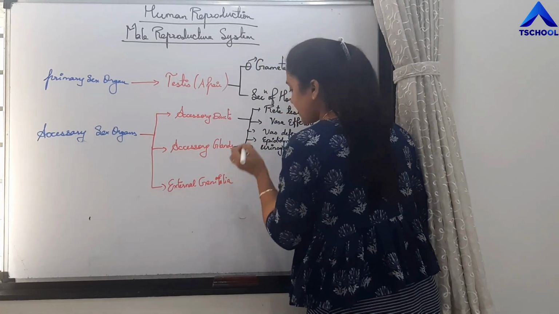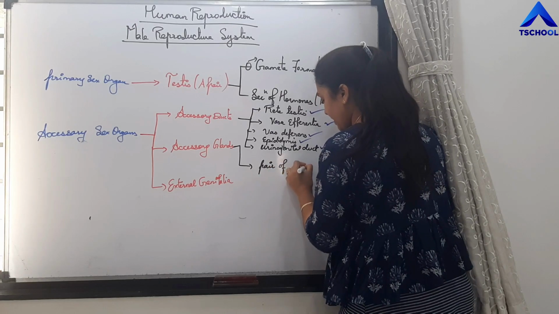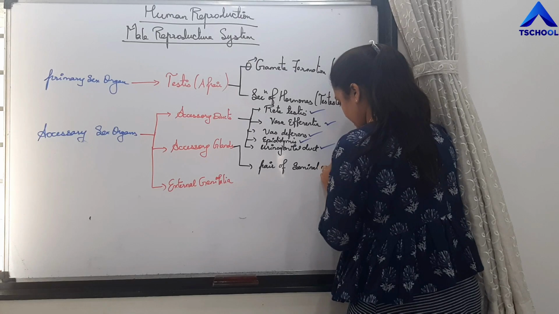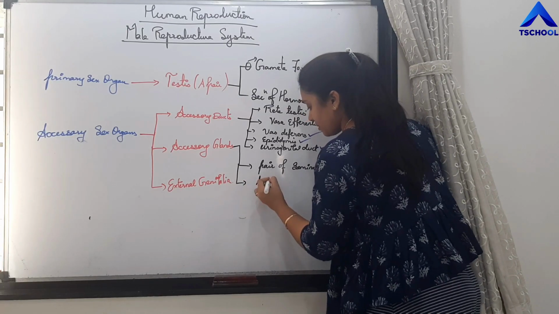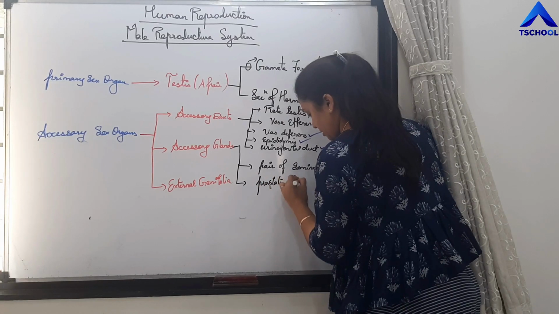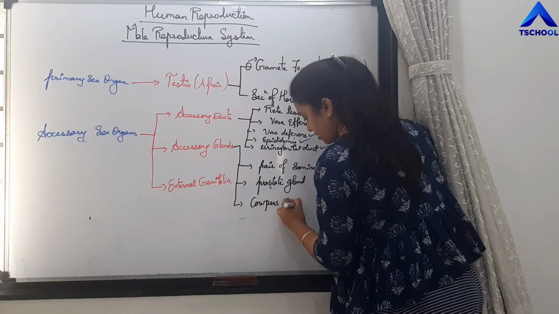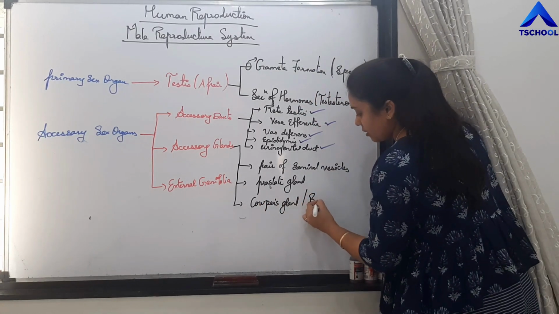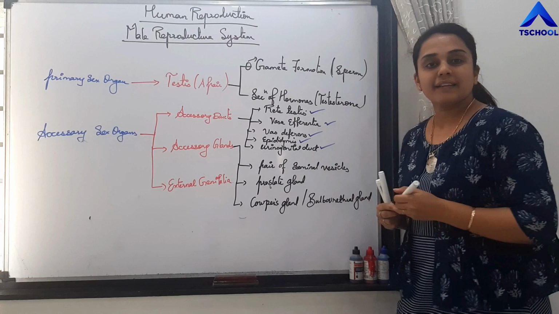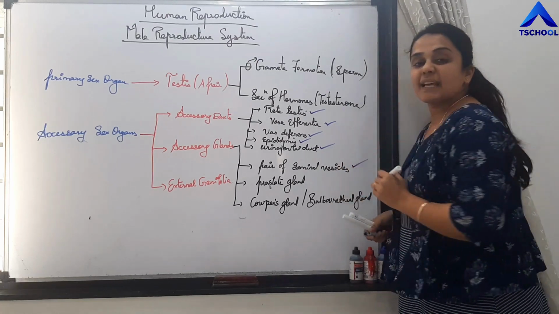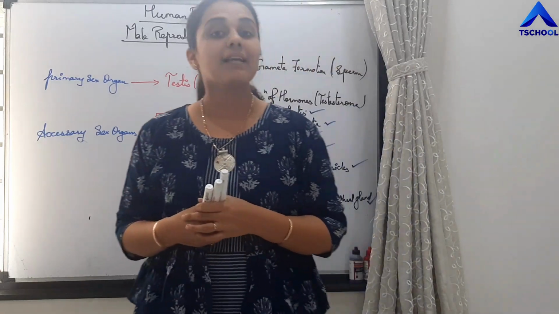Then which are the accessory glands? There is a pair of seminal vesicles, then the prostate gland, and the Cowper's gland, also called the bulbourethral gland.